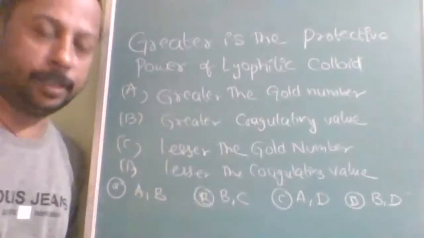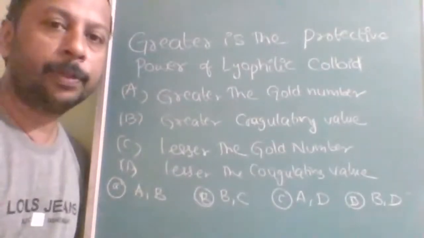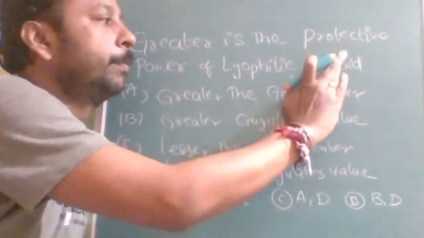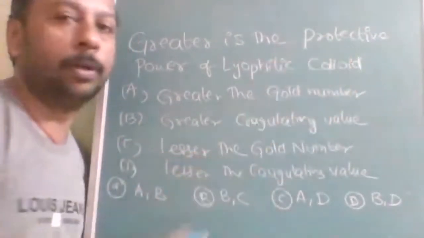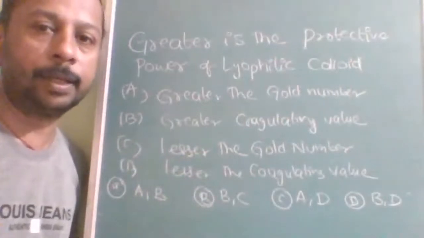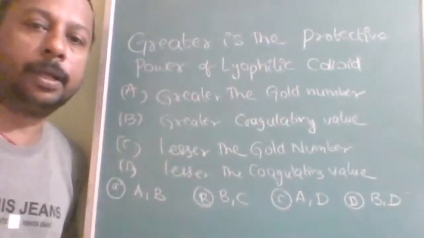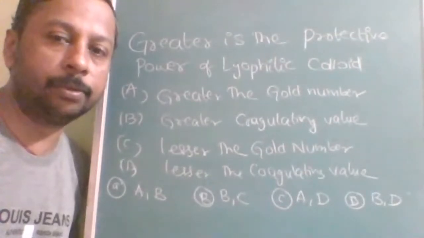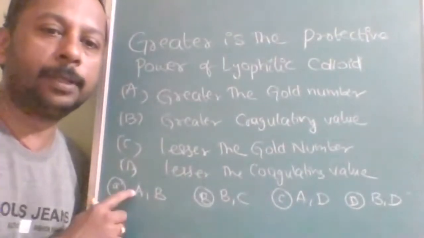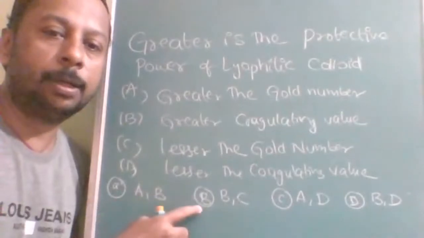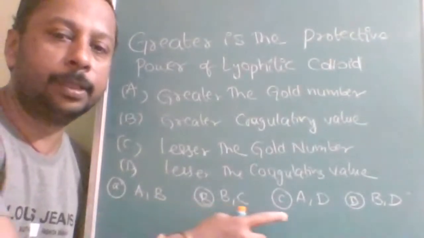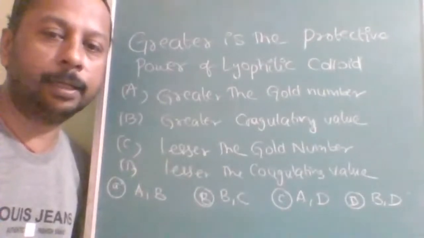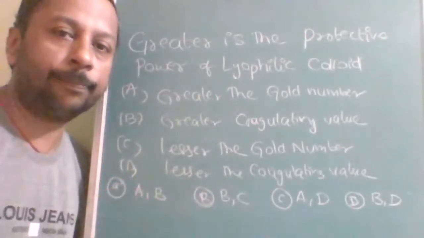Okay, next question is: greater the power of lyophilic colloid. Greater the power of lyophilic colloid. Okay. First, greater the gold number, greater is the coagulating value; lesser the gold number, lesser is the coagulating value. Option A, AB correct. Option B, BC correct. Option C, AD correct. And option D, BD correct. These options you can give.